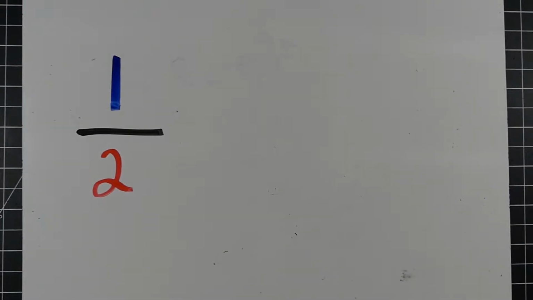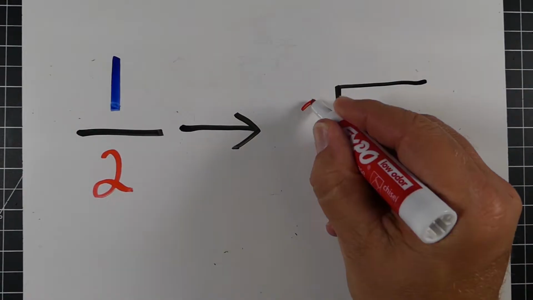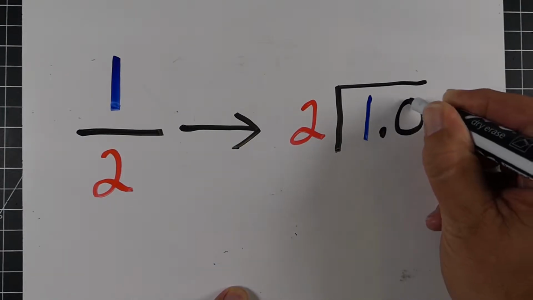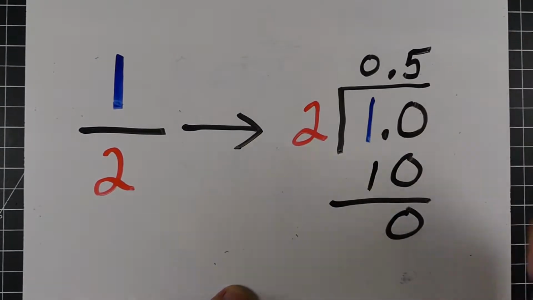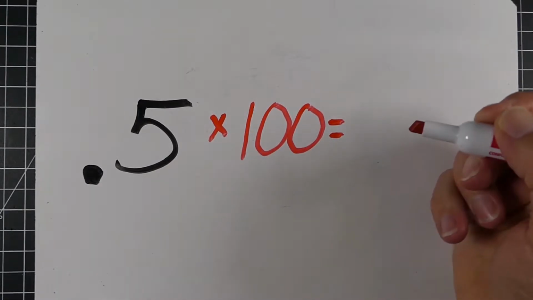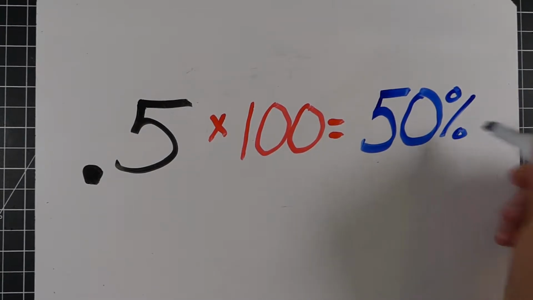If you have your fraction and want to make it into a decimal, all we're doing is just dividing. So we're going to take our bottom number 2 and divide it into the 1. In this case, it's going to go 5 times, or 0.5. So 0.5 is our decimal. And to get our percent, we would just multiply by 100 and we get 50%.